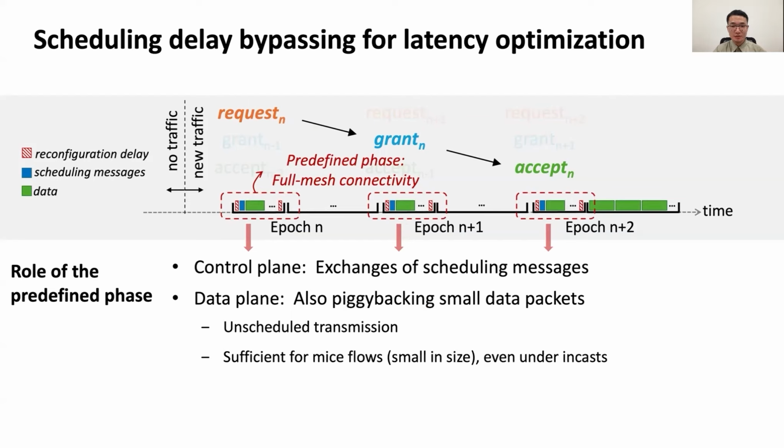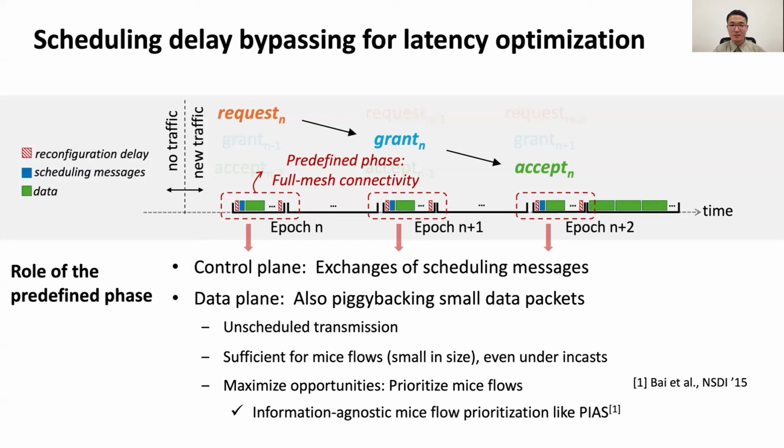Such unscheduled transmission opportunities are sufficient for latency-sensitive mice flows, which are small in size. Unscheduled transmissions are promised in each epoch and are not affected by scheduling results or workloads. Incasts can thus also be handled by them. One problem arises: what if mice flows are head-of-line blocked by elephant flows? To avoid such waste, we can prioritize mice flows at sources, for example, using information-agnostic mice flow prioritization, like PIAS.